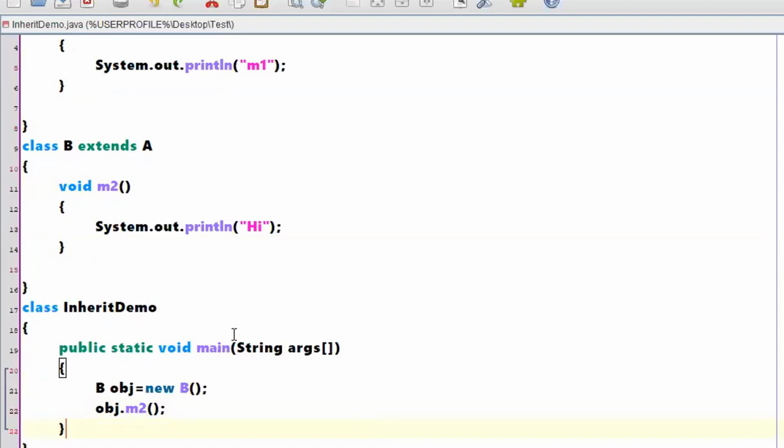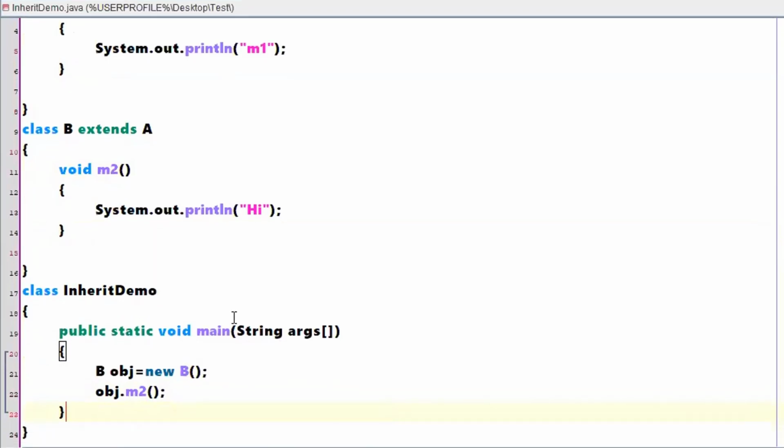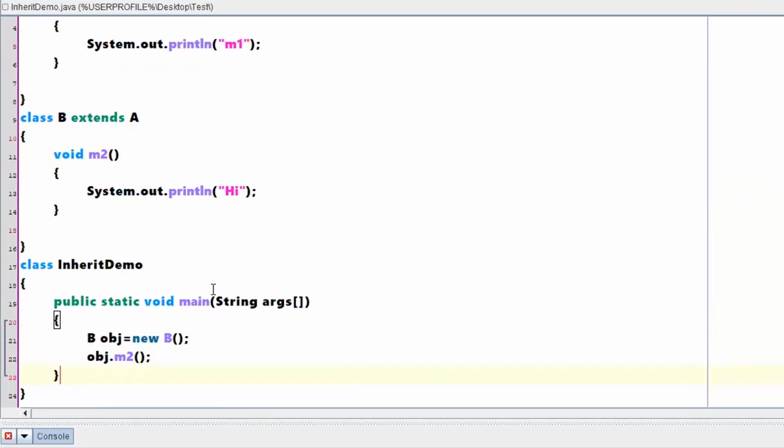According to the instructions I have written, will the program show any errors? Class A has a method m1 and class B has m2. I have created an object of class B and called m2. No problem, it works fine. I can even call method m1 because I am extending that class. Everything is working fine.